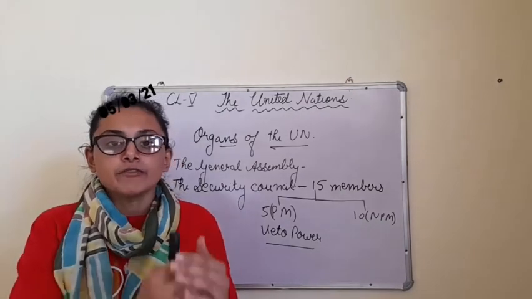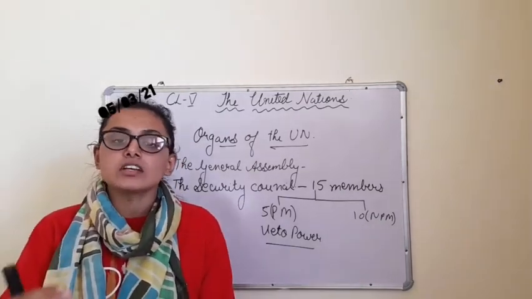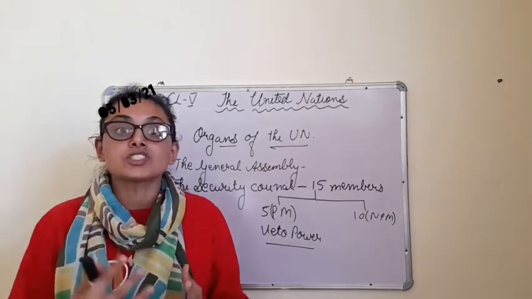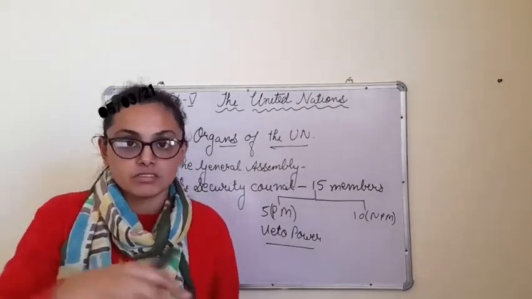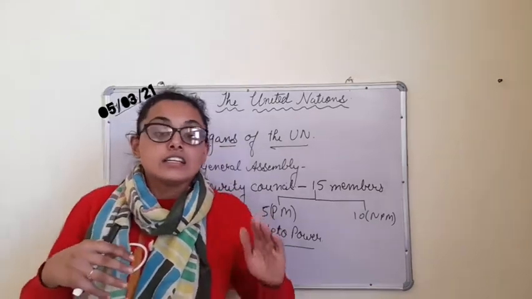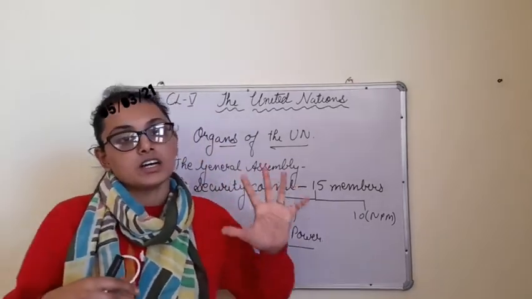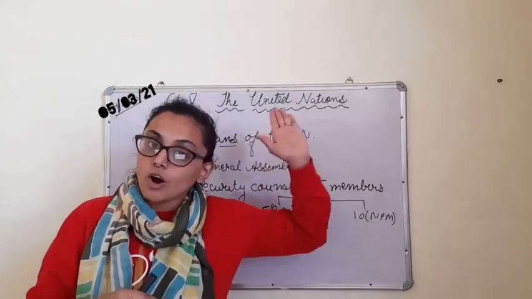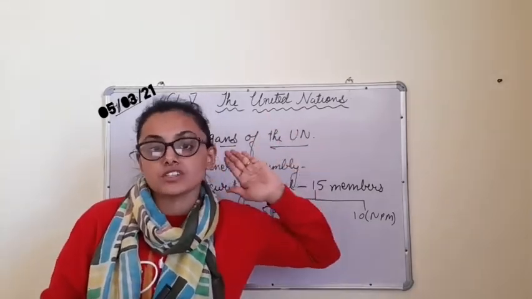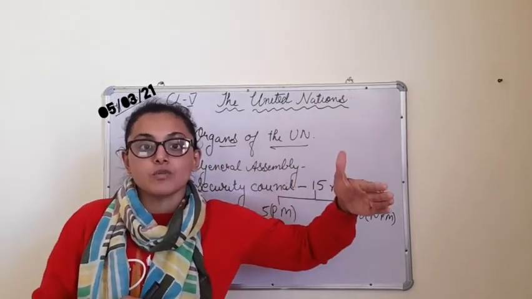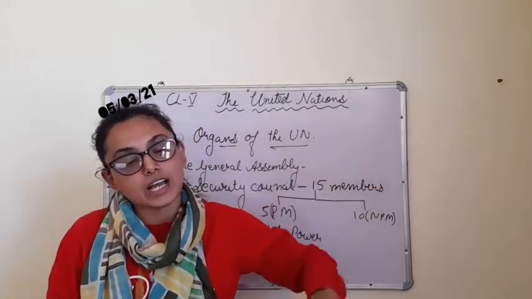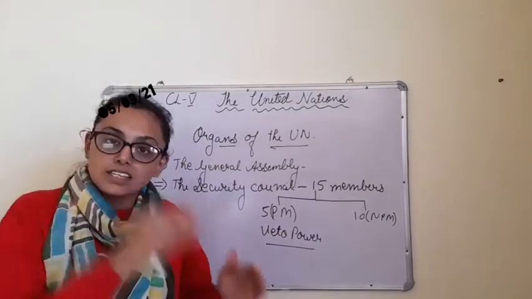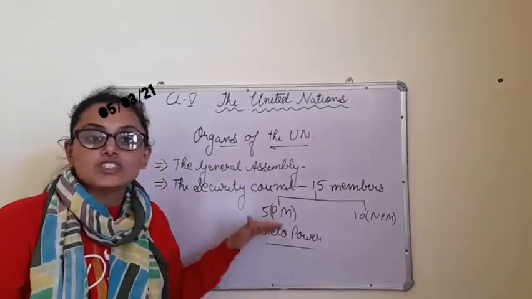When the Second World War got over and this UN organization was being created, seeing the situation of these 5 countries at that time, after the Second World War, on the basis of that they were elected as the 5 permanent members, and this is the reason why they enjoy some special powers.